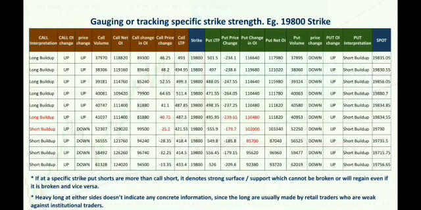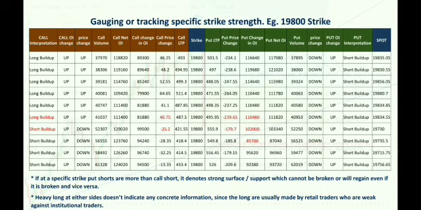If you observe only long build-up on both sides, that indicates indecisiveness in the market. Since there are no shorts, the big traders are not ready to take a position, because even they are not sure which way the market will trade.